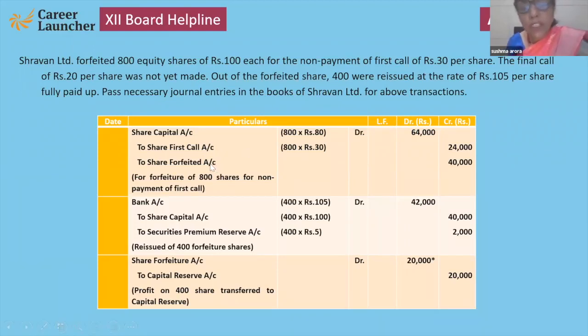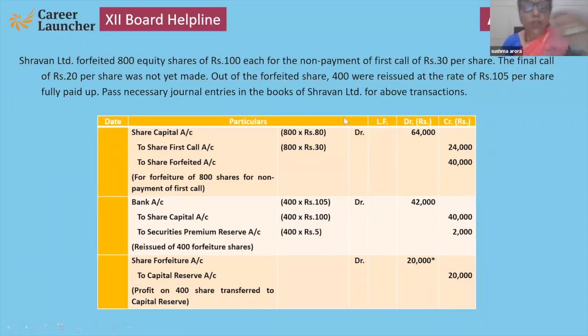And share forfeited is the balancing figure. Then the company reissued 400 shares at 105. Capital is going out at face value always. 5 rupees are treated as premium. Got it? 5 rupees are premium.